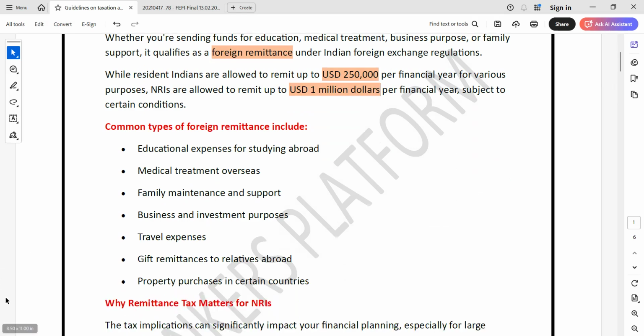So what are the common types of remittances? First is educational expenses. This is very common for studying abroad, where people from India are sending money outside. Others are medical treatment overseas, family maintenance and support, business and investment purpose, travel expenses, gifts, remittance to relatives abroad, and property purchase in certain countries. So these are the common types of foreign remittance that are being sent.